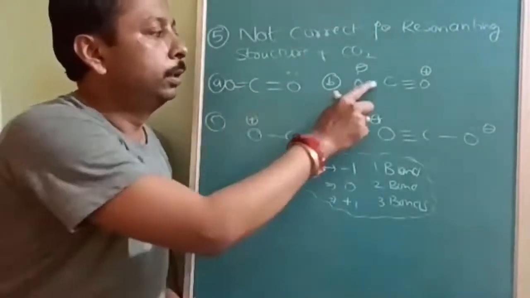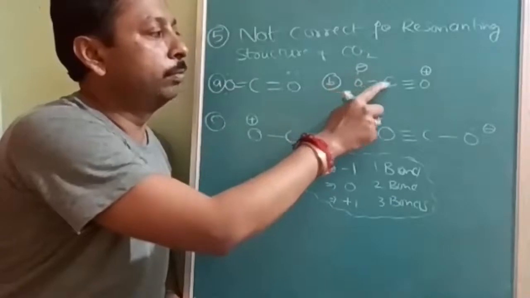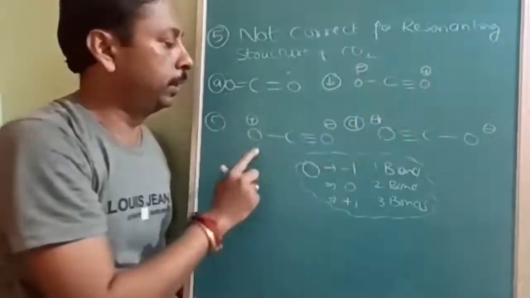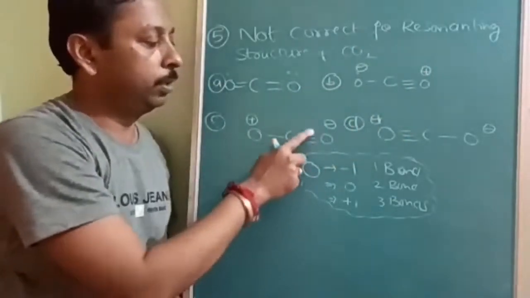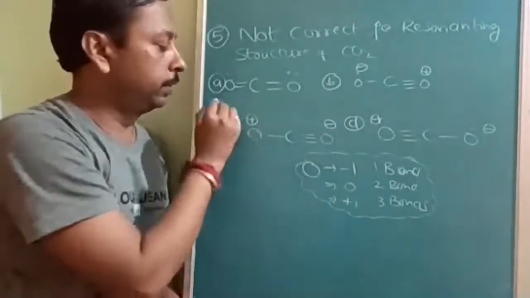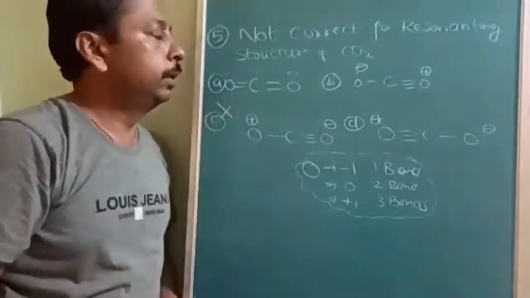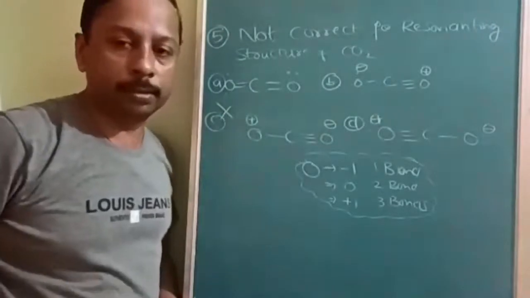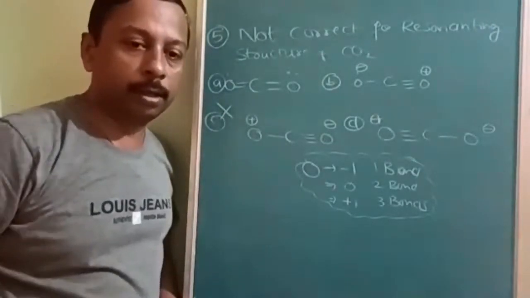Excellent. Here -1, 1 bond; 3 bonds, +1. Excellent. Here see 3 bonds, it should have +1 charge, but it has -1 charge. So therefore, it is a wrong resonating structure. It is a wrong resonating structure.